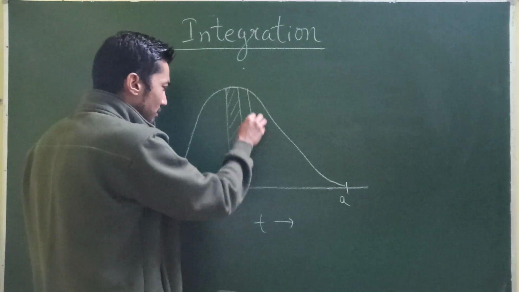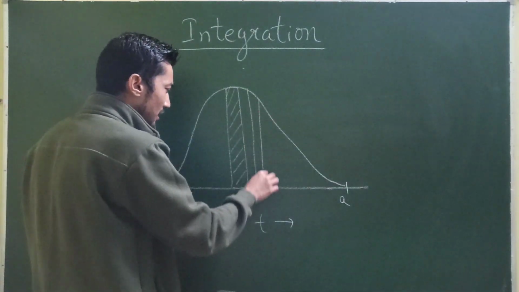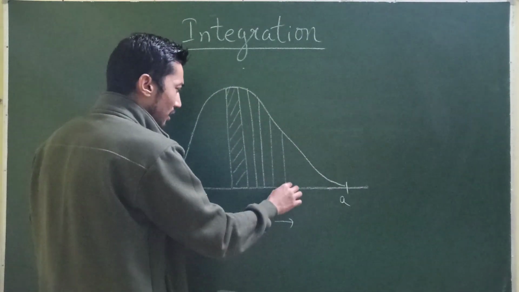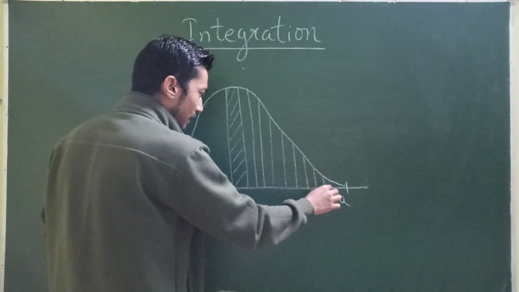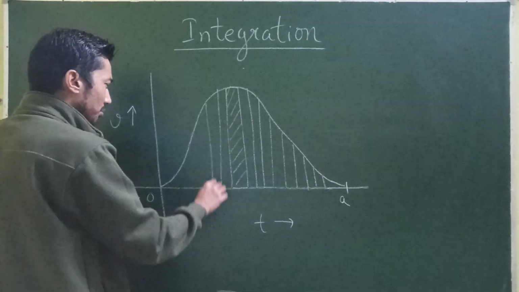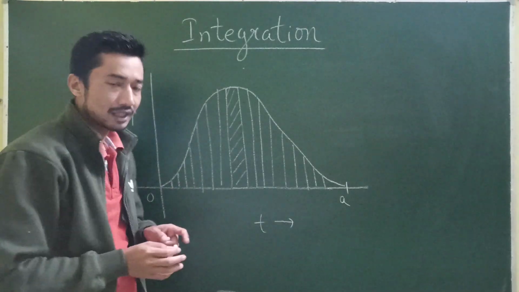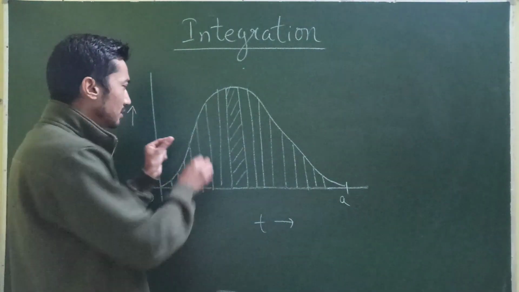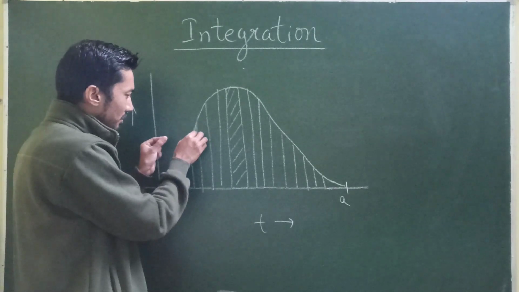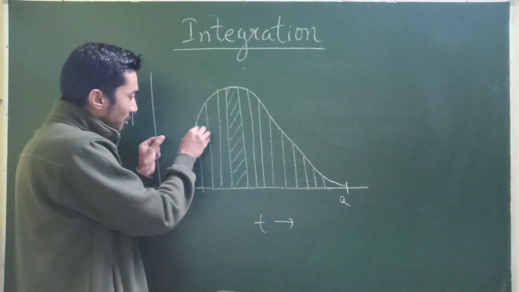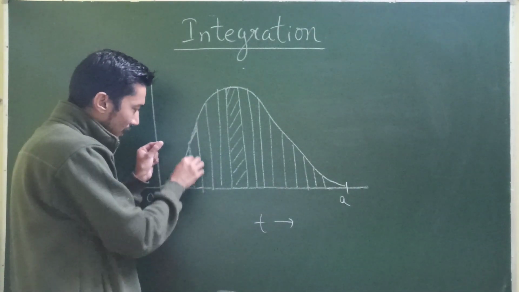Similarly, I'm going to cut this into smaller parts. If I cut the whole area into small rectangular parts, it will of course be easy for me to find out each one. I'll just consider this as the breadth, and this as the length.